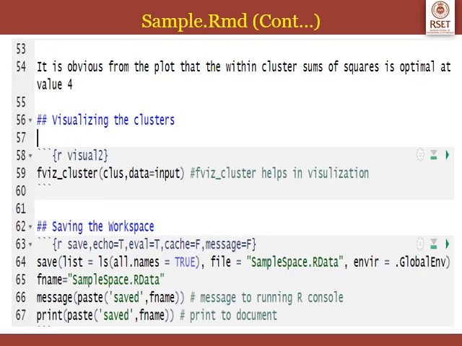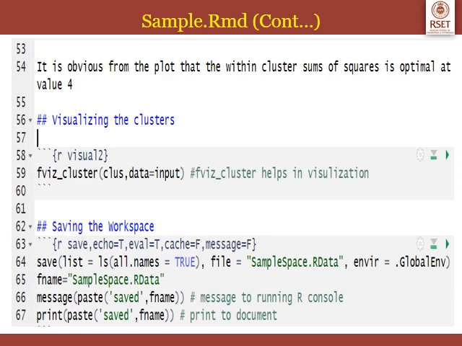Here again we have the continuation of the sample.rmd file. In line number 54 I am printing an R markdown text: it is obvious from the plot that the within cluster sum of squares is optimal at 4. That is a continuation of the result of the previous chunk. The previous chunk was for visualization and a graph will be printed for that, and this markdown text is for understanding the graph.